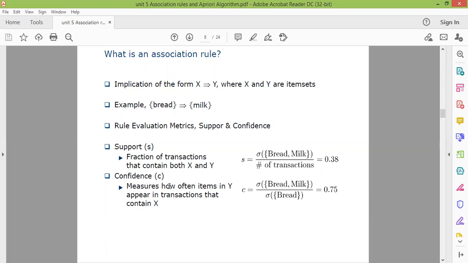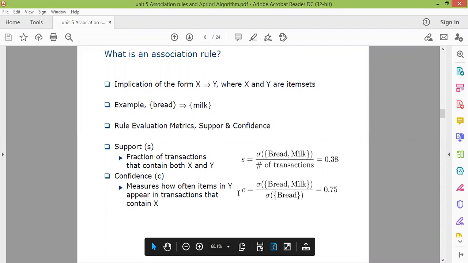Confidence measures how often items in y appear in the transactions that contain x. So there is a difference between these two. In support, we consider the number of transactions containing both x and y. In confidence, we measure how often y appears in the transactions that contain x. Suppose a transaction contains x, then will it also contain y or not? So how is it different?